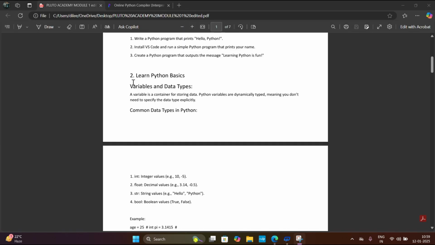And then our next topic is variables and data types in Python. Variables. A variable is a container for storing data. Python variables are dynamically typed, meaning you don't need to specify the data type explicitly. Let's see an example for this.